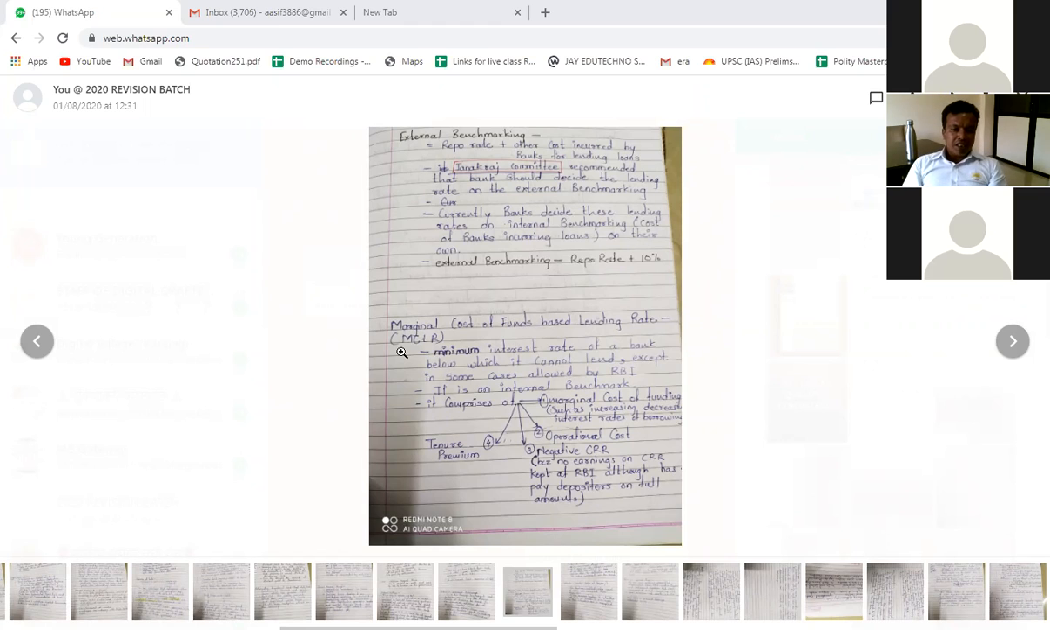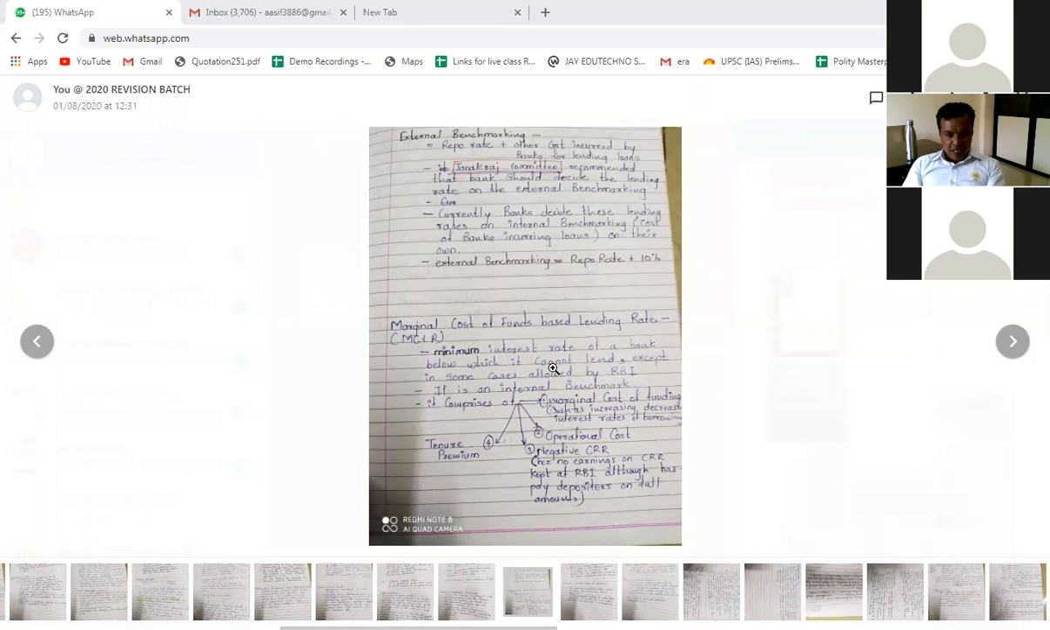Next is called marginal cost of funds based lending rate, MCLR. It is the minimum interest rate of the bank below which it cannot lend, except in some cases allowed by RBI. So MCLR means what? It is the minimum interest rate at which the commercial bank can lend. Below that minimum interest rate, the commercial bank cannot lend, except in some cases allowed by RBI.